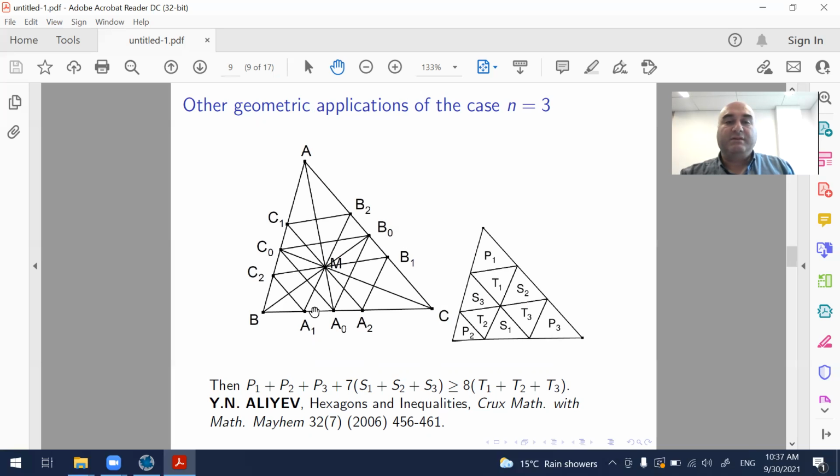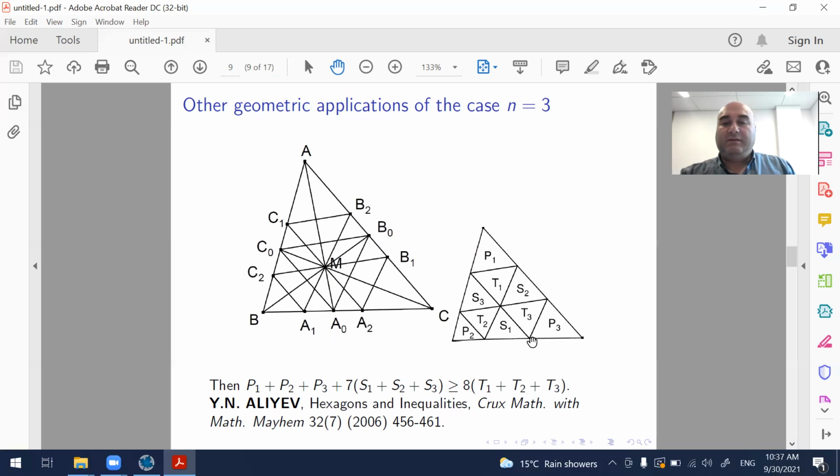Then draw this line through M parallel to A0B0, a line parallel to B0C0 through M again, and a line parallel to A0C0 through M. These lines intersect the sides of the triangle at these points, B1, B2, C1, C2, A1, A2.